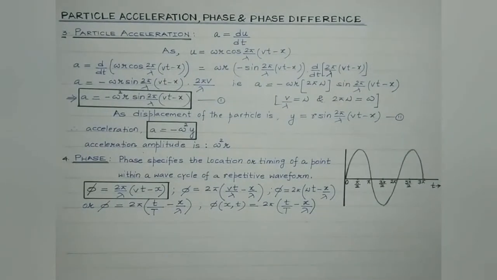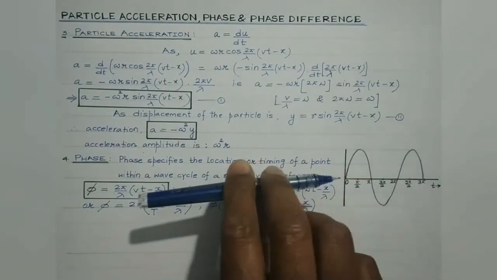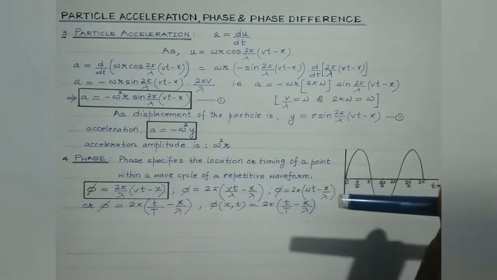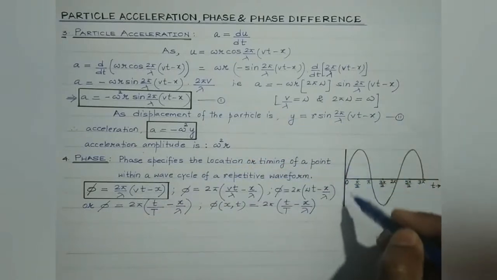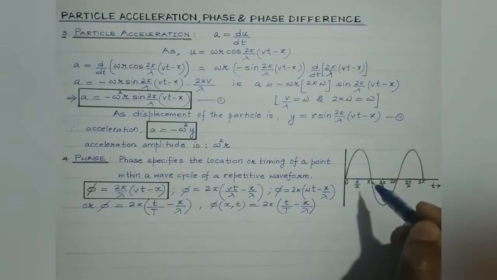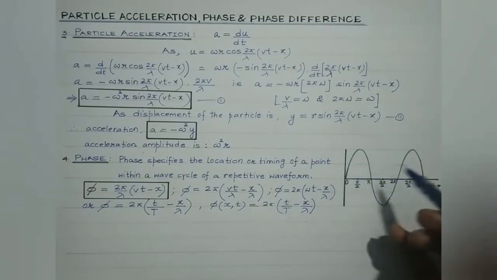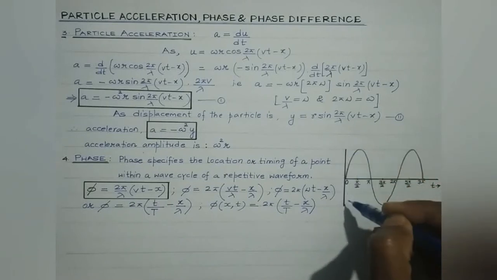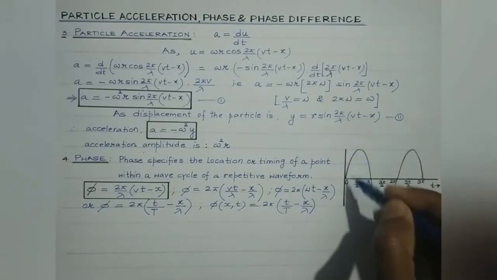Consider a transverse progressive wave propagating towards the positive x direction. Here the wave propagates due to the repeated vibratory motion of the particles of the medium about their mean position. Since it is of transverse nature, the particles of the medium will vibrate harmonically up and down about their mean position like this.